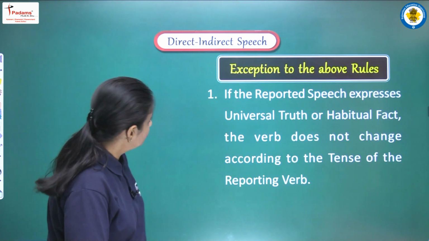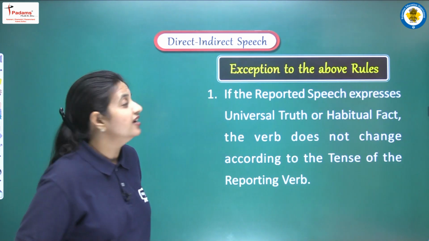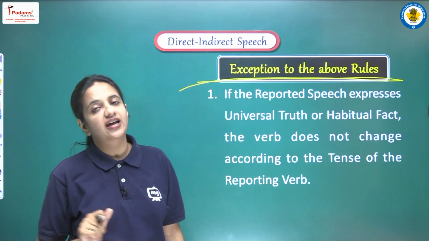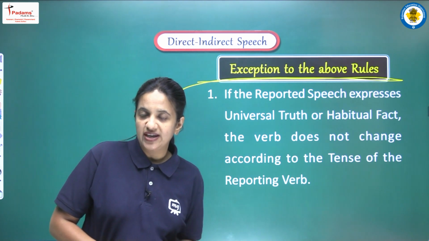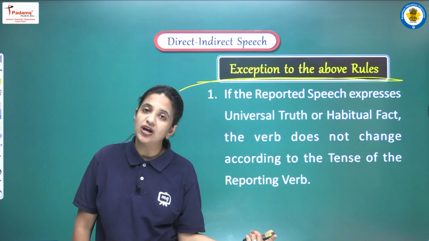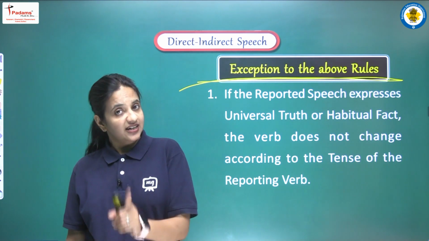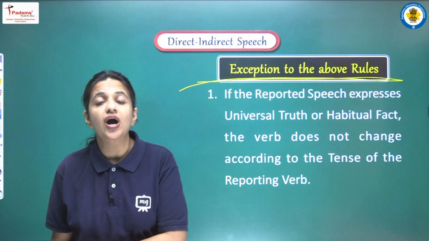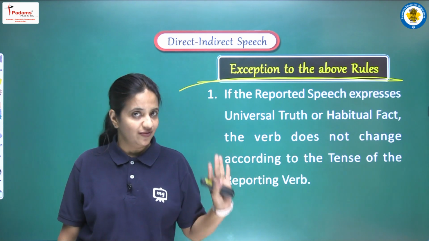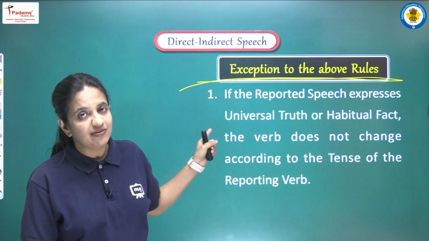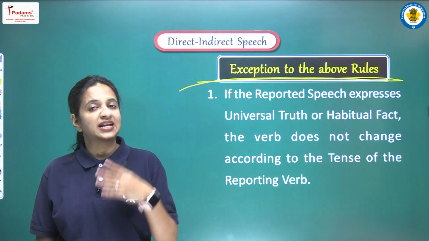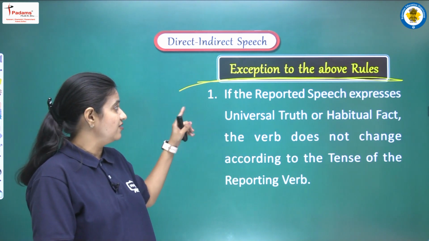Okay. Moving on, now we are having our next heading, that is exceptions to the above rules. So अब तक हमने क्या rule पढ़ा है? The rule that we have discussed till now is the very important point. It is that when we have to convert the tense of the reported speech, the condition is that the tense of the reporting verb should be in past form, right? And how we have to convert the tenses, that we have already discussed, right? Now we are having exceptions that कहाँ कहाँ हमें ये exceptions apply करने हैं जब tenses चेंज नहीं होंगे.